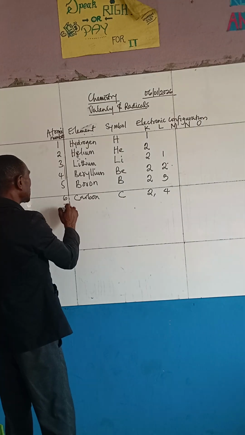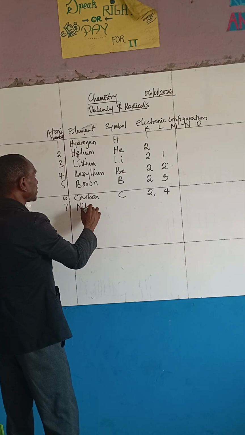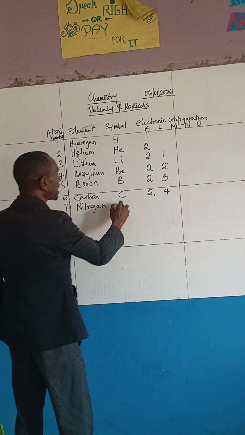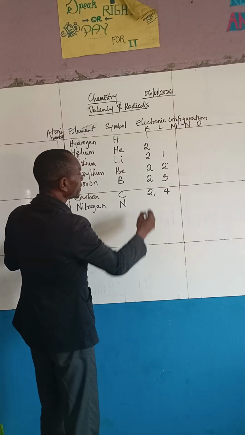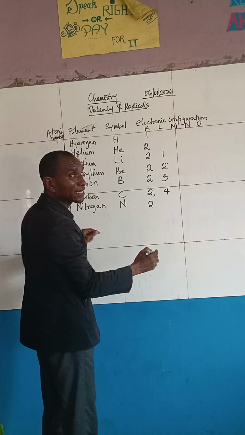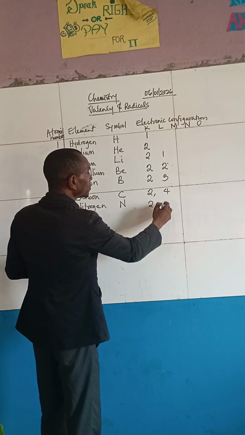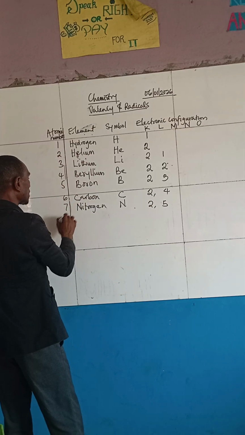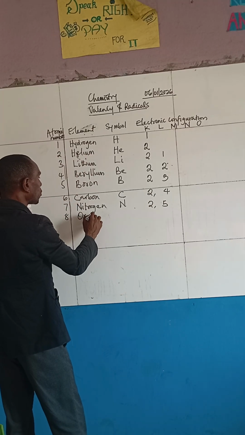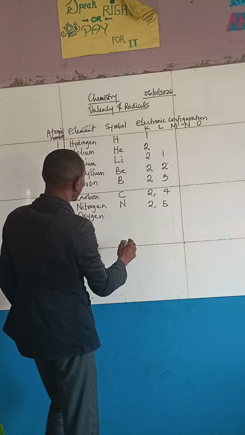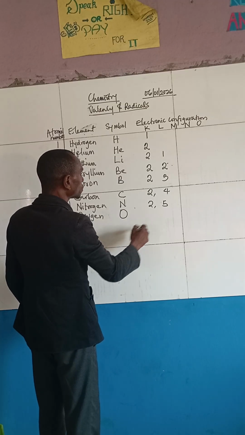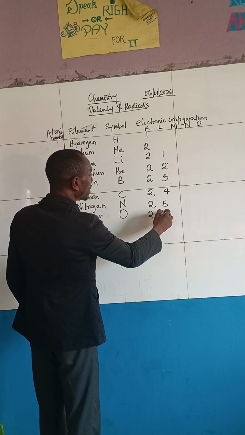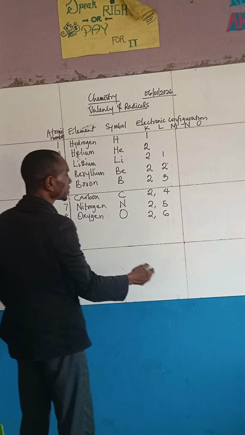Alright? So the next one is nitrogen. That's number 7. Nitrogen, that's N. So remember, the first shell, K shell, will carry 2. The next one will carry 5. Right? So after that, we have oxygen. Oxygen is O. So we have 2, and the next one is 6. So you send it to the next shell.